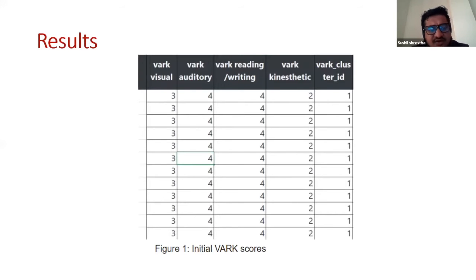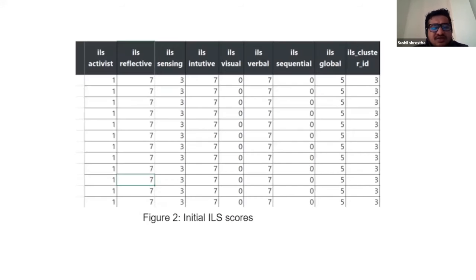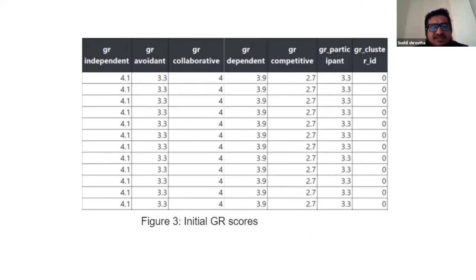So after following this research methodology, we focused on developing the interactive dashboard in Moodle for the calculation of their learning styles. So here is the result. This is the result in the initial part. So very few activities were done. So all of them belong to the same cluster ID. So this is of ILS and this is of Grasser-Richman.